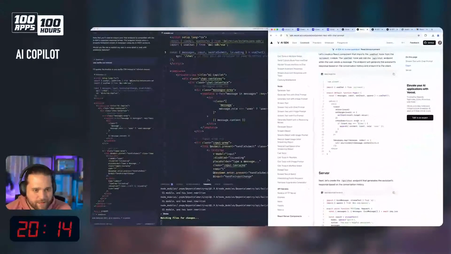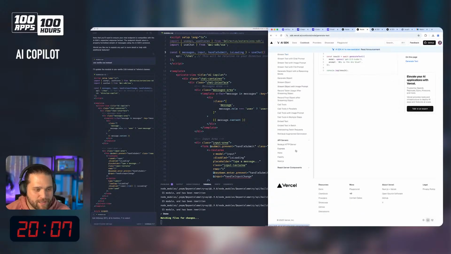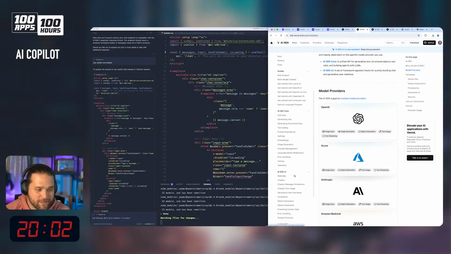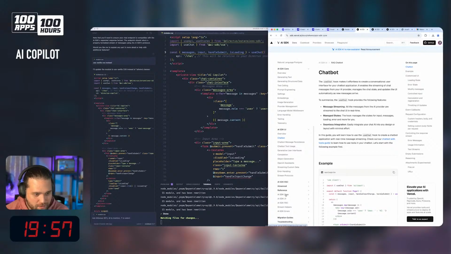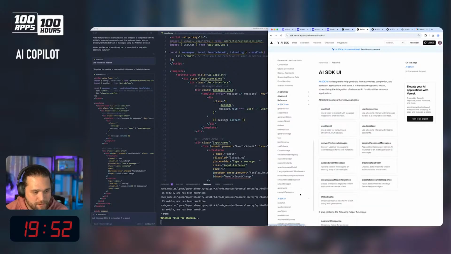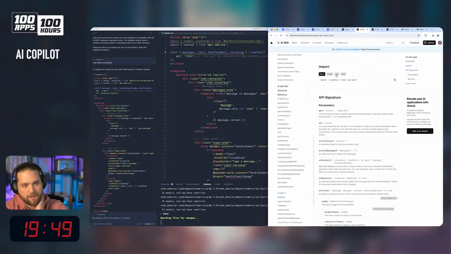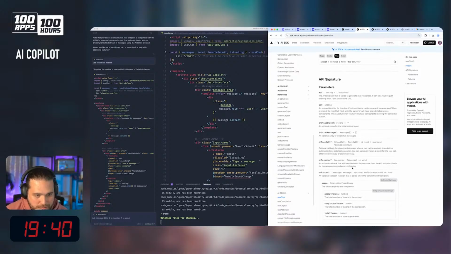So again, this is where things get dangerous with AI, where you take 10 giant steps forward and then you take 6 giant steps backwards, just trying to figure out what's actually happening here. So chatbot, where's the core stream text? Well, actually, let's look at useChat on this side, right? Initial input, initial messages, on tool call, on response.